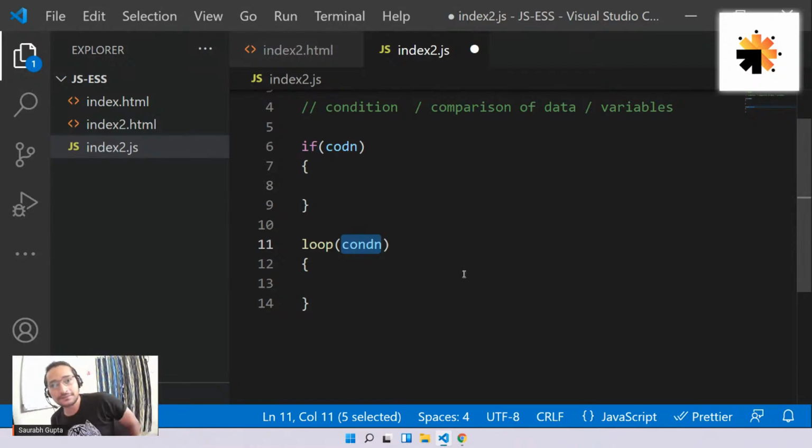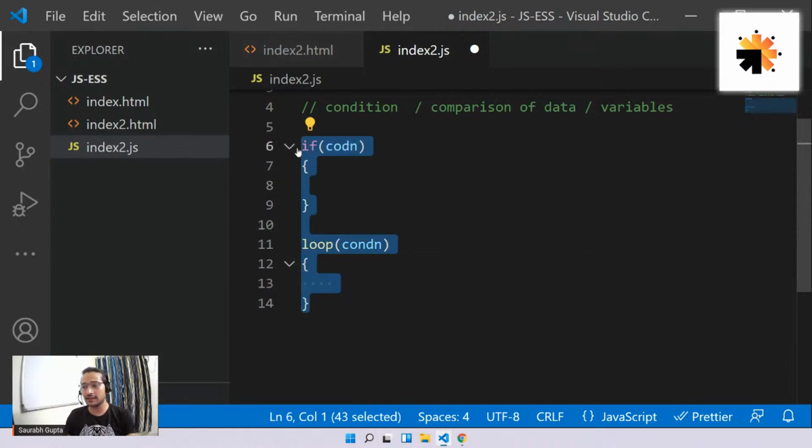Is that clear, everyone? Guys, is the logic clear? Please tell me. Everyone, is the logic clear? Now we can move ahead. I just wanted you guys to understand how exactly a loop works, because there are a lot of definitions. A loop is used to repeat, a loop does this, but you should know exactly how a loop behaves. Okay, the correct way of understanding loops. So now let's move ahead.